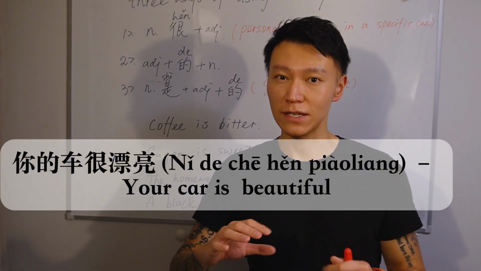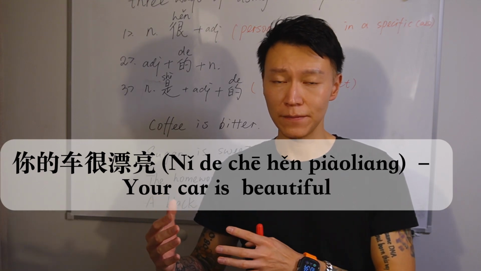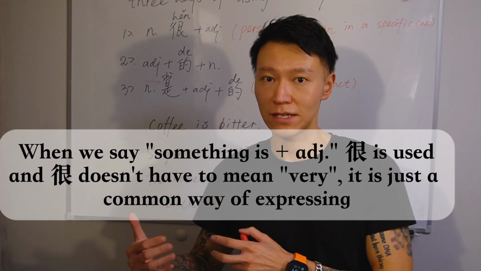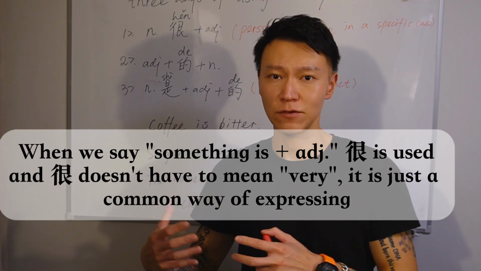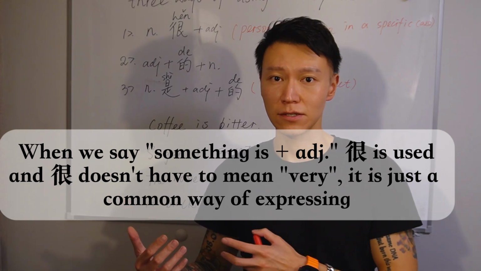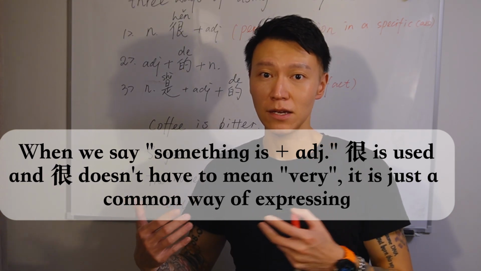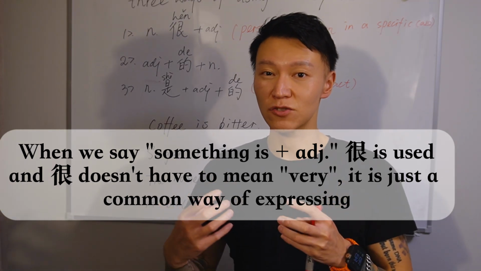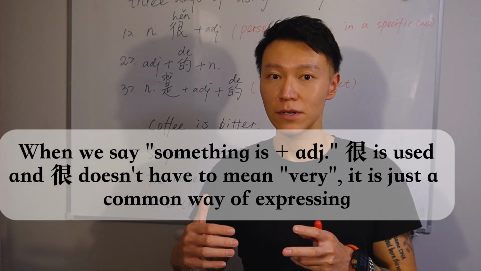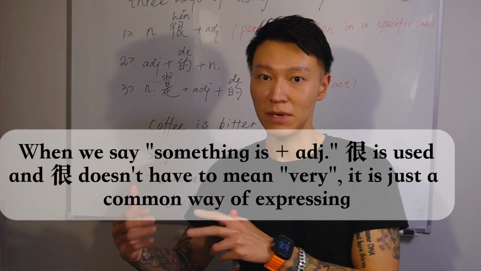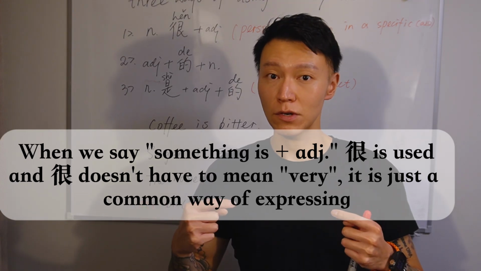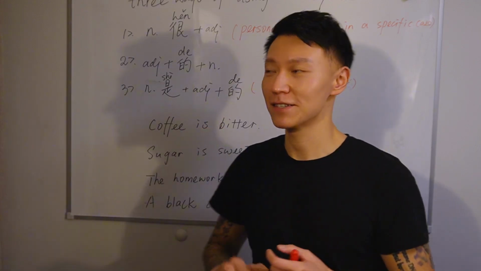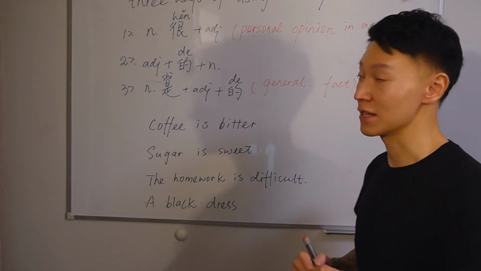I didn't translate 很 as in very. This is because when we use an adjective, we tend to use 很 with this adjective, but this 很 doesn't have to be very in a Chinese sentence. Of course, 很 does mean very, but when we really want to emphasize this degree, we can stress 很, this syllable, to show that 很 really means very. So if you don't know about this, I explained the same thing in another video. You can click here.